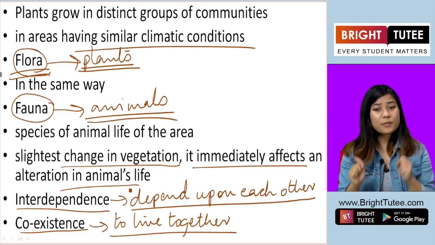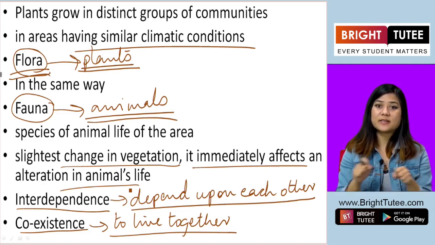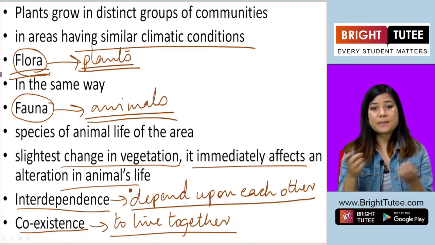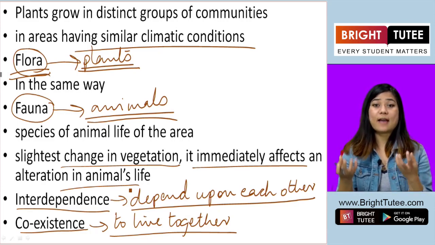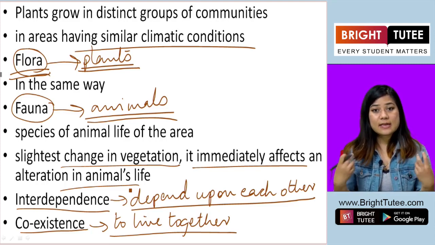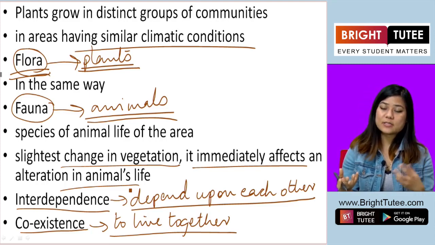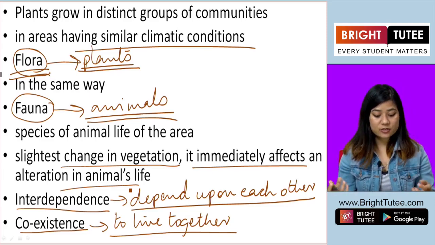Alright, so because of this, they co-depend upon each other. They depend upon each other to live together. And they have to balance. If that balance is not maintained, then the lives of the animals as well as the plants and trees will be in danger.